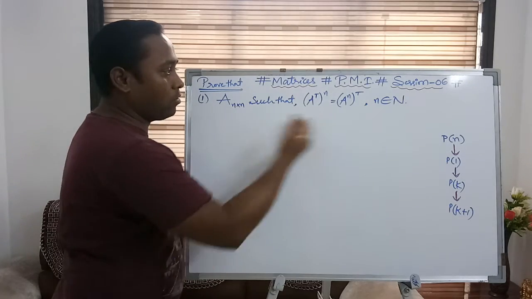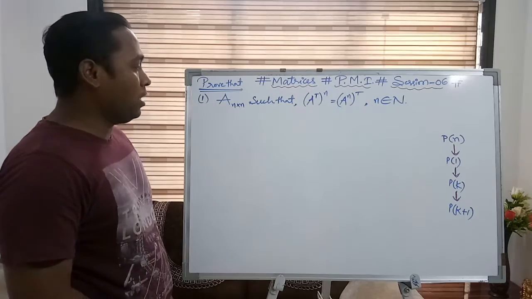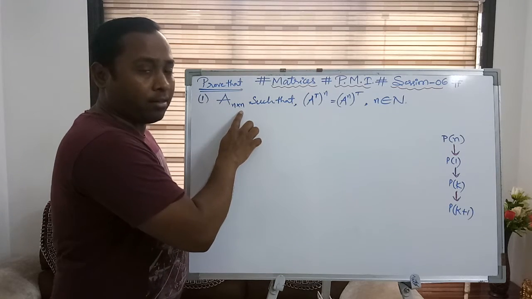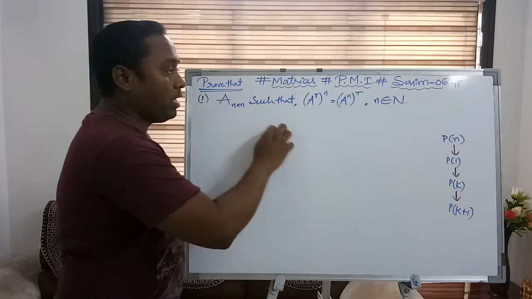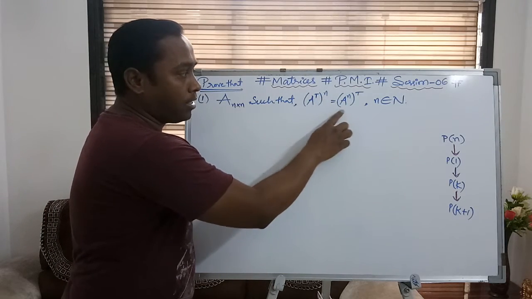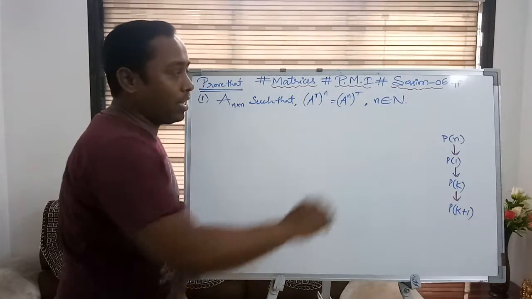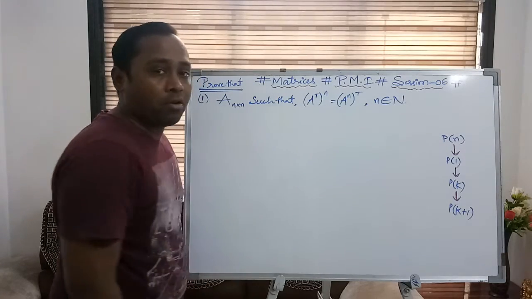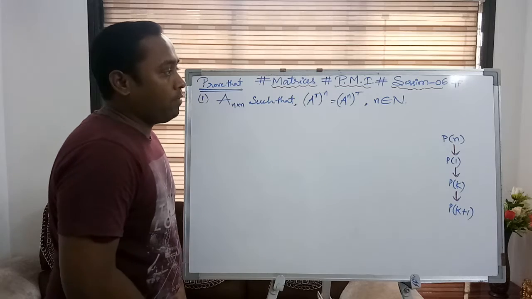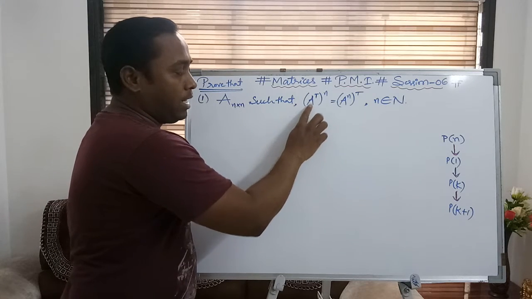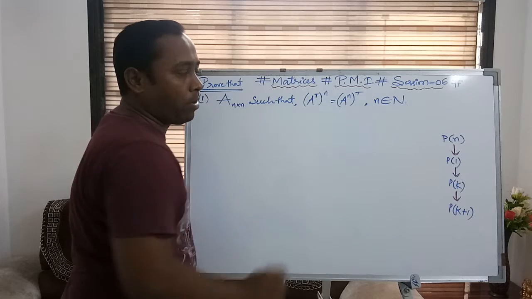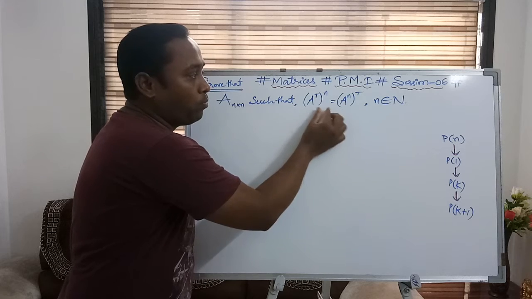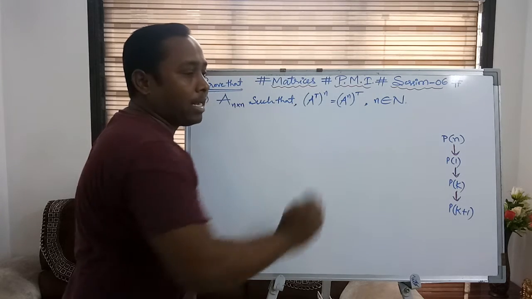So let's start with the smallest question in the PMI concept. What is the first question? If A is a square matrix of order n, that is an n by n square matrix, such that A transpose whole power n is equal to A power n whole transpose, where n is always a natural number. You know that in PMI by default n will be a natural number. So this is the P of n statement we have. Now we are going to prove this is always true wherever n belongs to N.